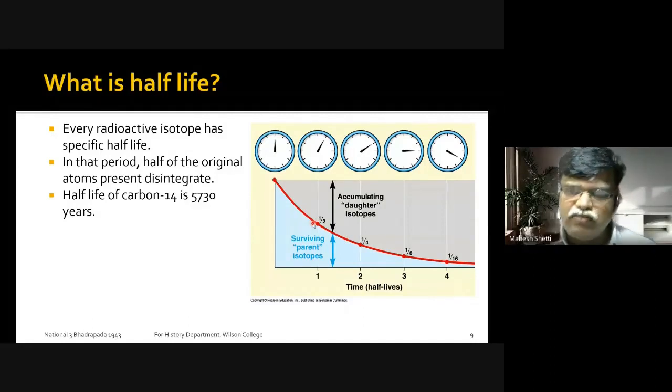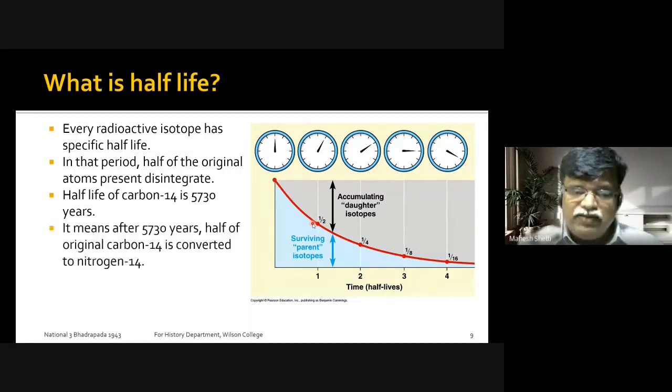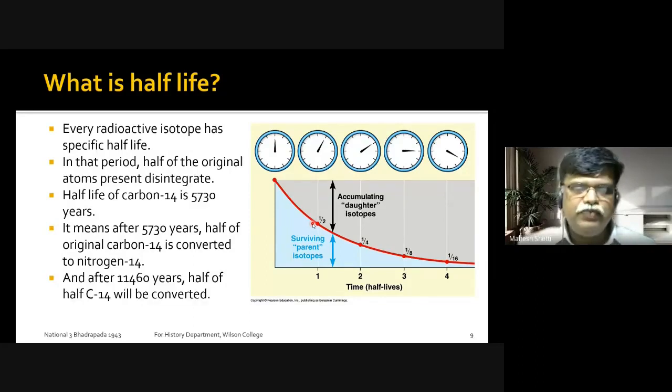It's like tossing a coin. We can't say which coin will become head or which will become tail, but 50% will become head, 50% will become tail. So it means after 5,730 years, half of the original carbon-14 is converted into nitrogen-14. And after 11,460 years, half of the carbon-14 will be further converted, so half of half, which means 1/4 of the carbon-14 will be further converted.